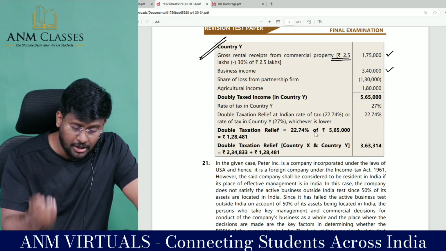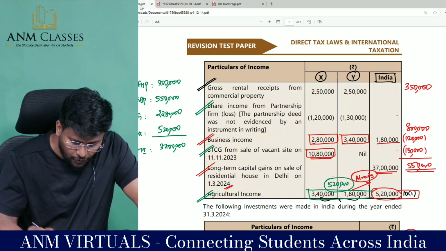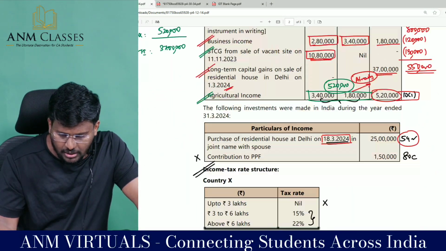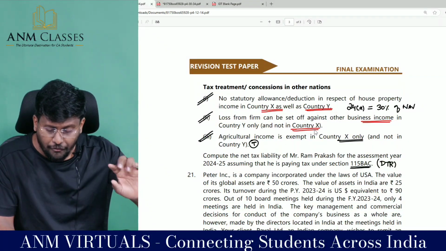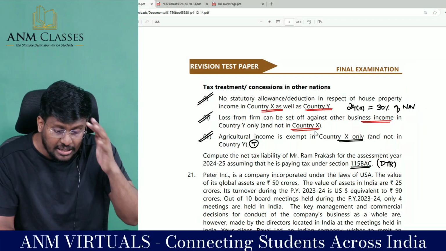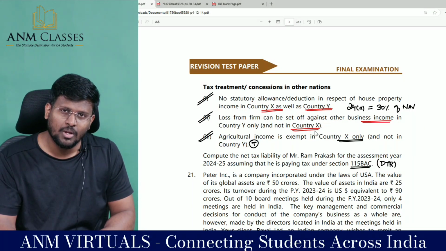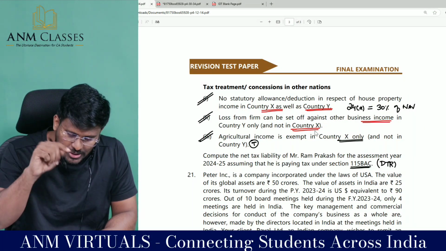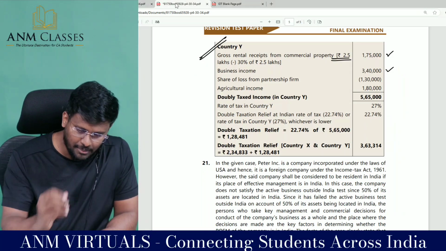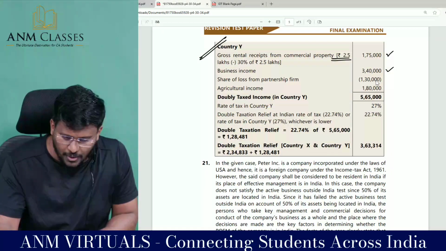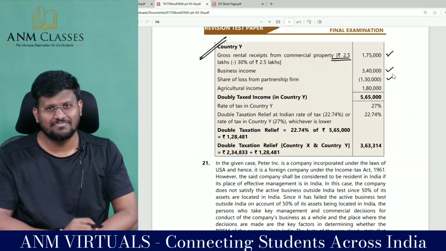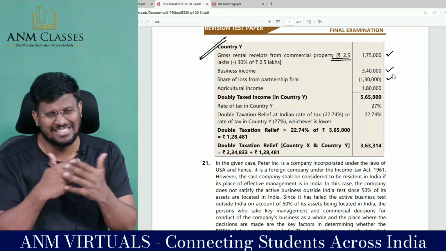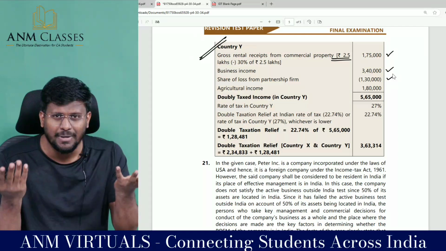Share of loss from partnership firm. With regard to the share of loss, they had a loss of 1,30,000, but the loss from the firm can be set off against other business income in country Y only. So there you set off that loss. That means the share of loss from partnership firm pulls down there. So it is not doubly taxed.